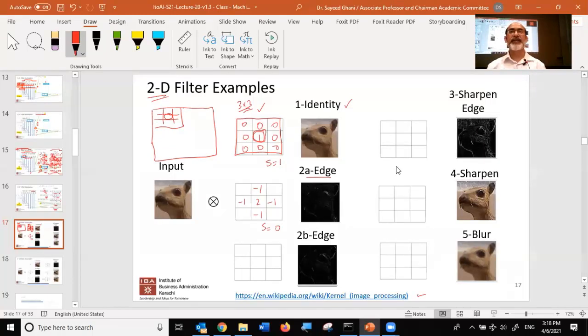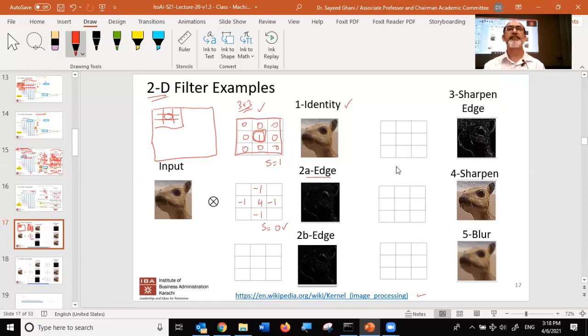So now can you change something so that the sum is 0? Make it a 4. Very good. So all I'm going to do is change this to a 4. Now is the sum 0? Yes. Okay. So this looks like a good edge detector, and it will not only detect edges this way, but also this way as well. Okay.